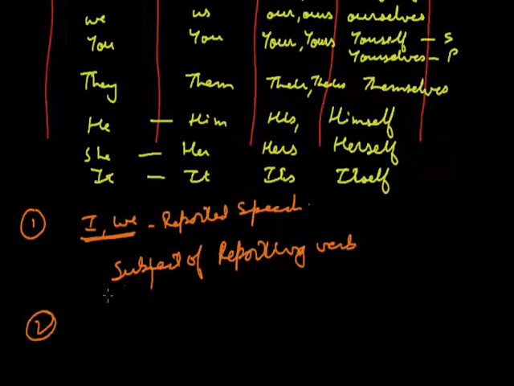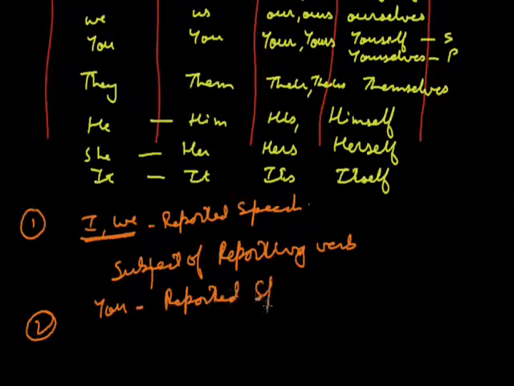Coming on to the second point, if second person, that is you, is given in the reported speech, then it will change according to the object of the reporting verb.